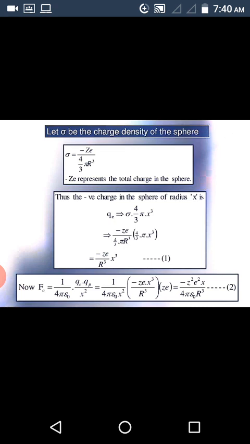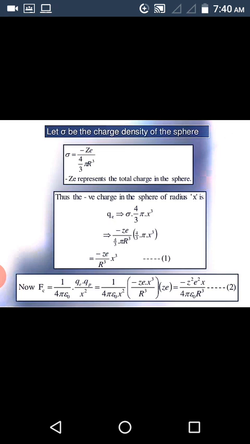Some terms get cancelled and the remaining terms are minus Ze by r cubed into x cubed. Hence, Coulombic force F_C is equal to 1 by 4 pi epsilon naught times Q_E, the charge of the electron cloud, into Q_P, the charge of the nucleus, by x squared.